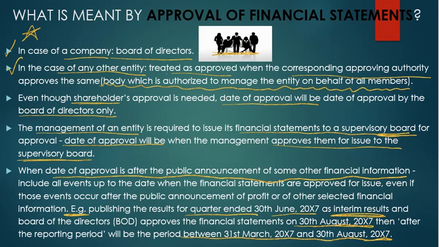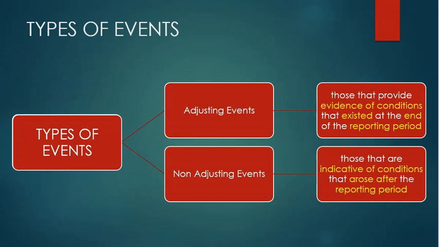Types of events. Events after the reporting period are mainly classified into two. One is adjusting event and another one non-adjusting event. First, adjusting events are those events that provide evidence of conditions that existed at the end of the reporting period. That is, it provides evidence of conditions on or before the end of reporting period.